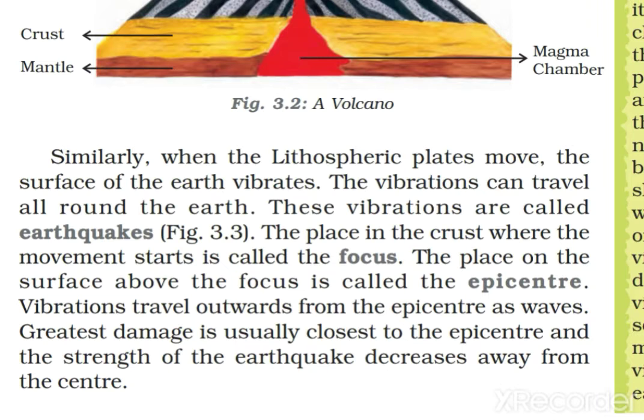Vibrations travel outwards from the epicenter as waves. When the vibration started from the focus, it moved outwards from the epicenter as a wave. Greatest damage is usually closest to the epicenter, obviously, because the vibration is stronger there. The strength of the earthquake decreases away from the center. As places are farther from the epicenter, the strength and the damage will be less.